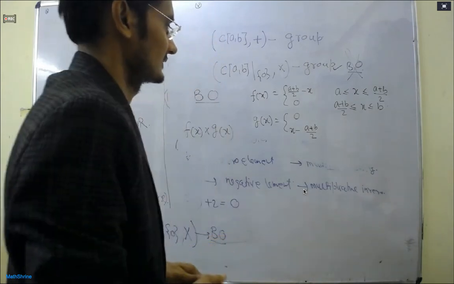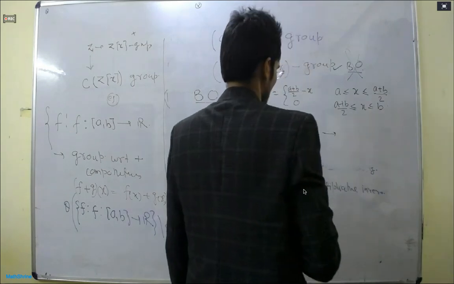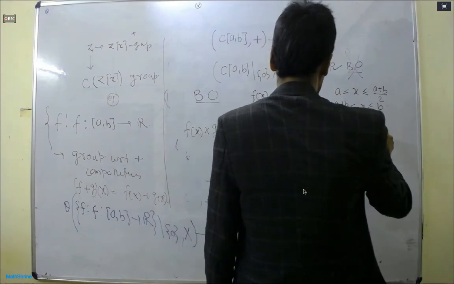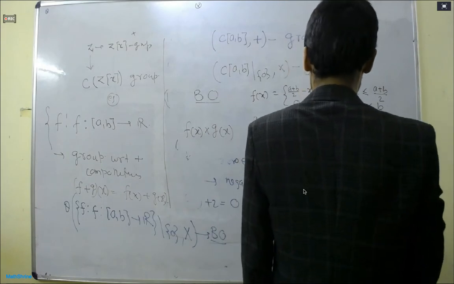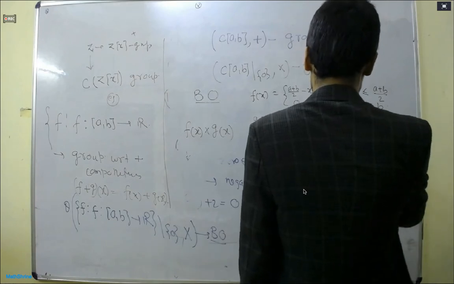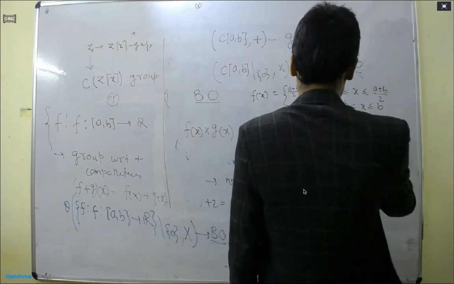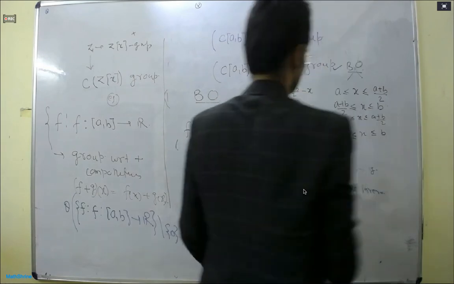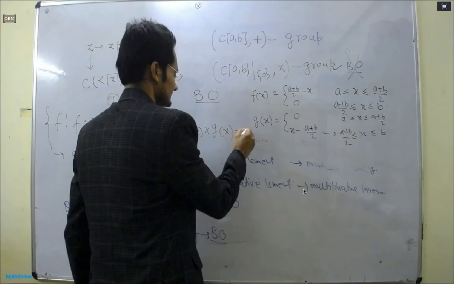X less than or equal to B, greater than or equal to (A plus B) by 2, and this should be X less than (A plus B) by 2, greater than A. Alright, so this is the f and g. If you see the product is a 0 function, it does not belong there, right?